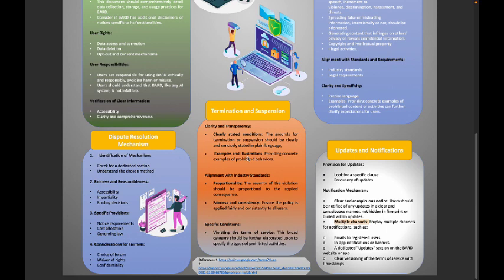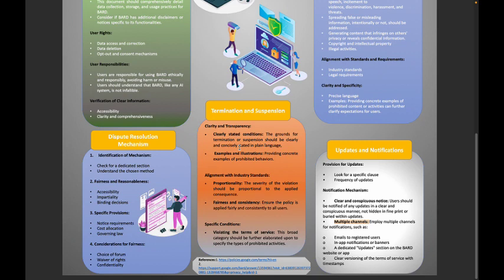Assalamu alaikum, sir. Thank you, Ali Hassan Sakib. Now I am going to talk about termination and suspension: clarity and transparency, and clearly stated conditions. The grounds for termination or suspension should be clearly and consistently stated in plain language.